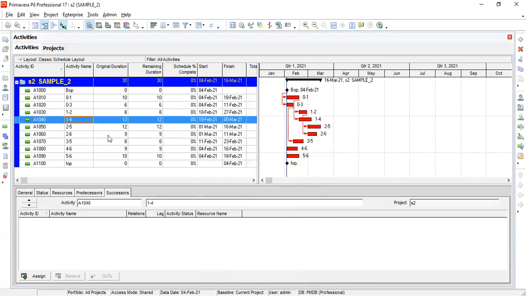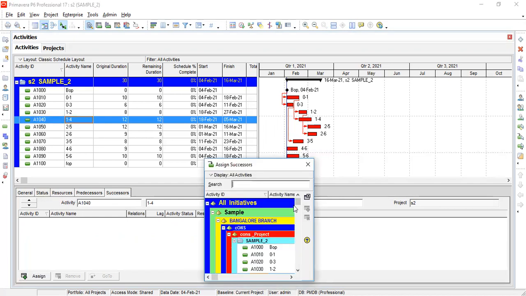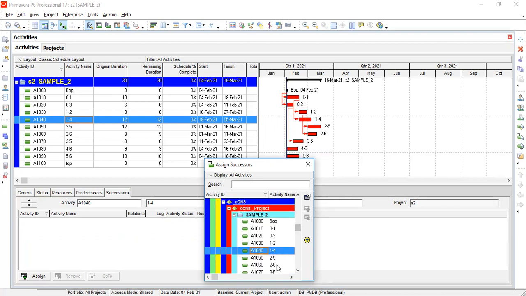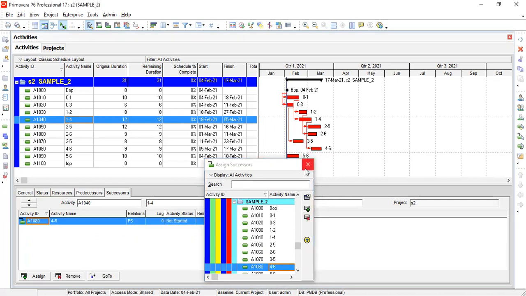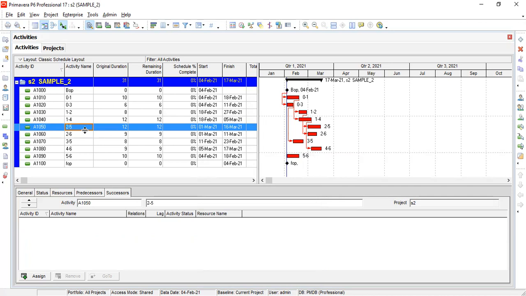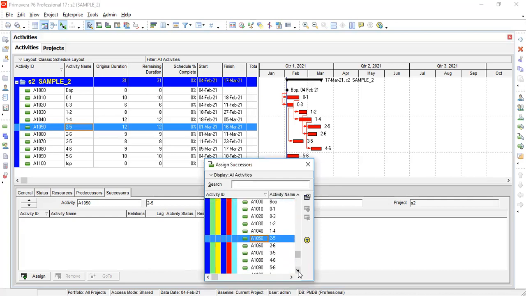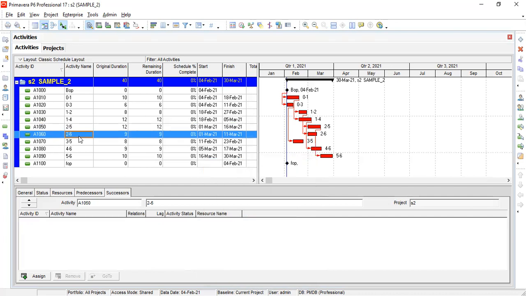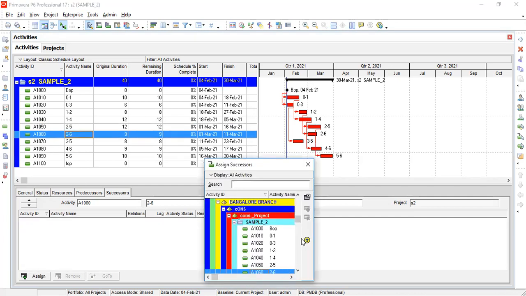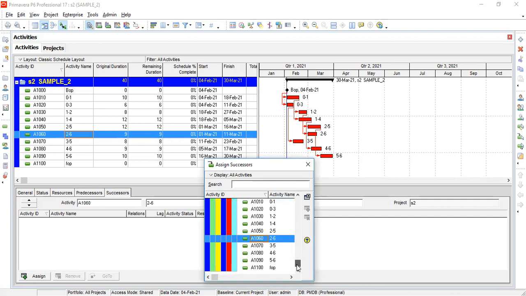Next 1 to 4: successor 4 to 6. And then 2 to 5: successor 5 to 6. Same way 2 to 6: there is no task after it, so FOP.